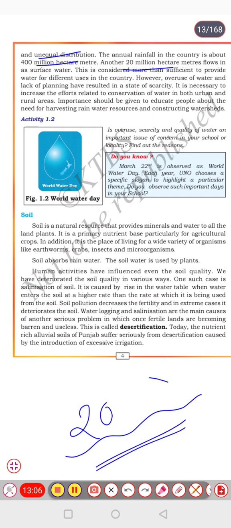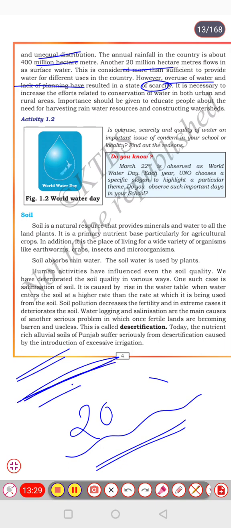This surface water is considered more than sufficient to provide water for different uses in the country. However, overuse of water and lack of planning have resulted in a state of scarcity.